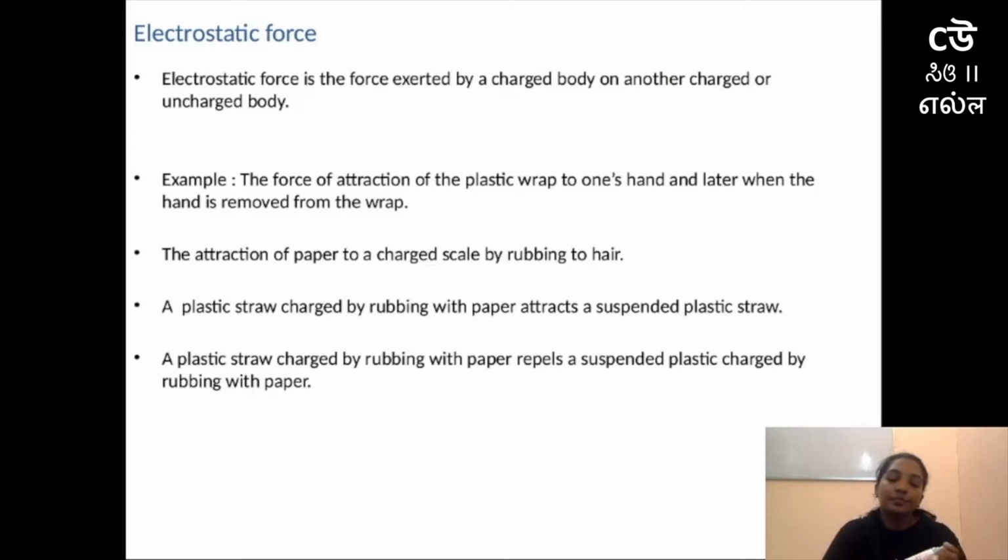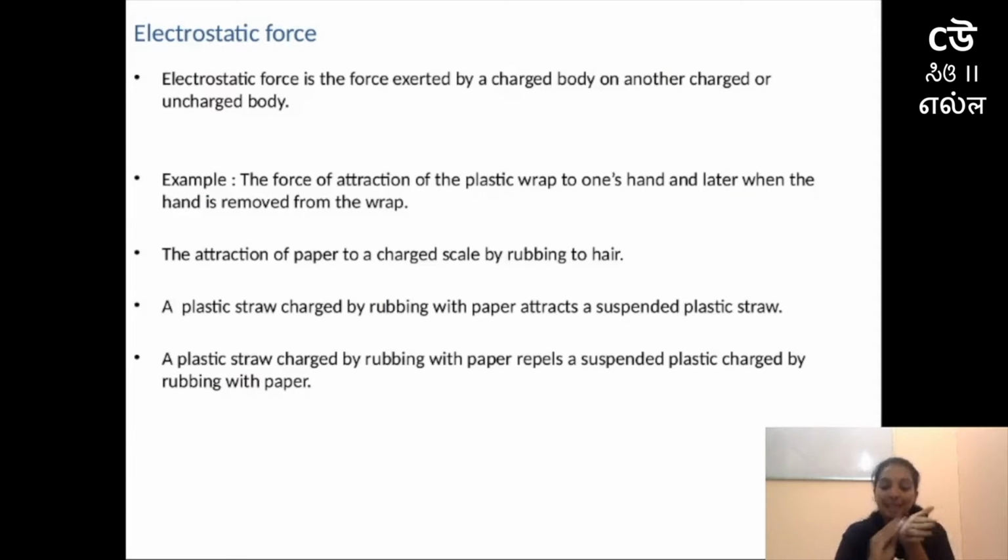So to explain electrostatic force, I have a pen which consists of molecules, atoms, and in its normal position, if it is kept on some surface, it will be in equilibrium state. That is, the protons and electrons in this object will be equal, and that is called equilibrium state.